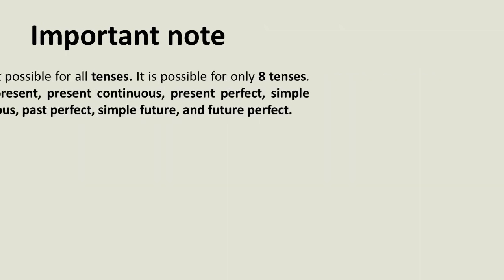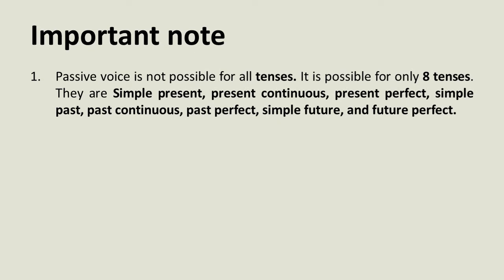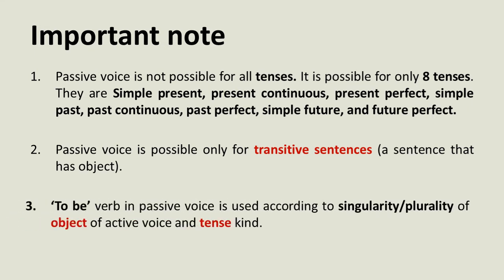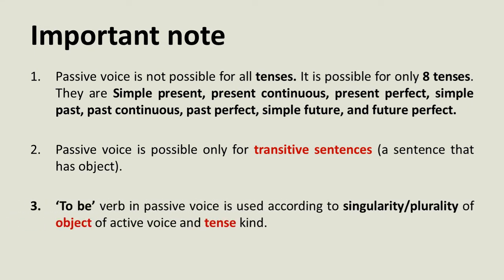Important notes. Passive voice is possible only for 8 tenses: simple present, present continuous, present perfect, simple past, past continuous, past perfect, simple future, and future perfect only. And passive voice is possible only for transitive sentences. Transitive sentence means a sentence which has an object, and passive voice in which the to be verb is according to singularity or plurality of object of active voice and tense kind.